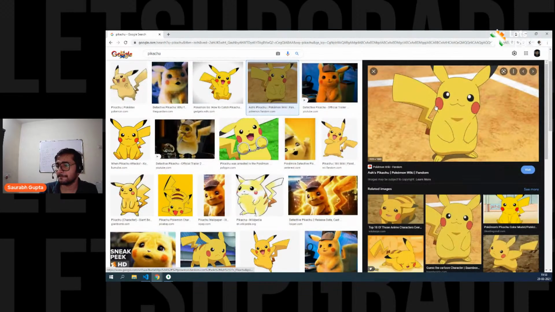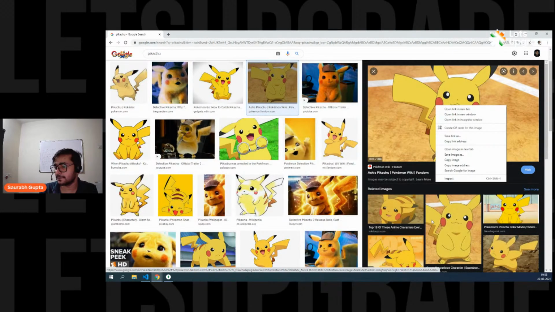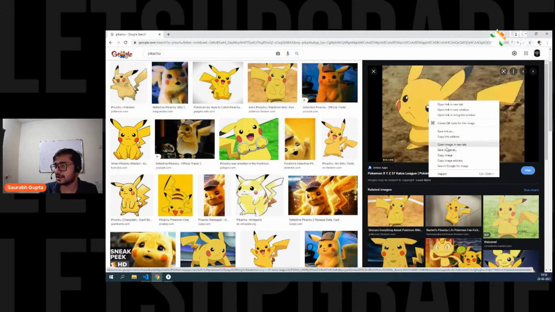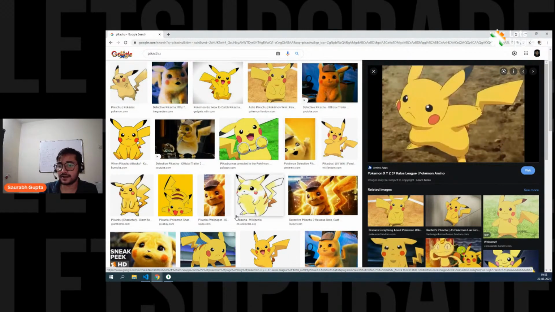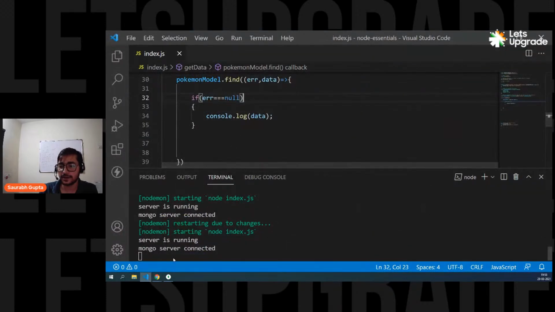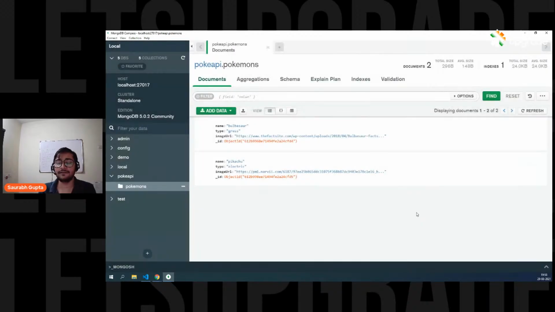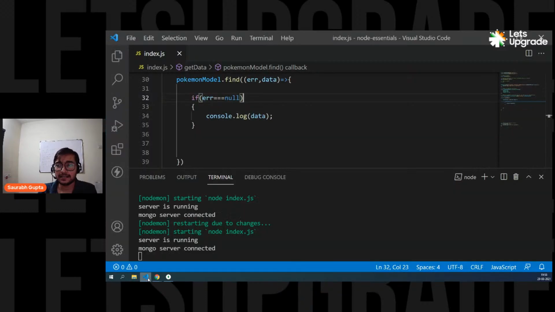This is fine. Oh, it's very big. Yeah. Let's take this one. Right click, copy image address again. Just go there. Okay, in your MongoDB, sorry. And remove this and paste the new one. Insert. And here we go. Now we have two documents. Now we have data ready.